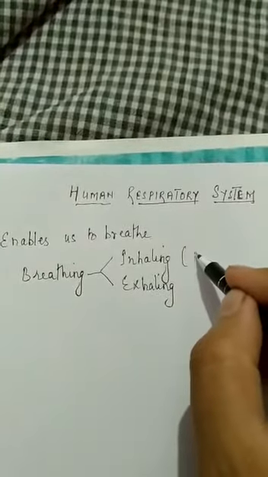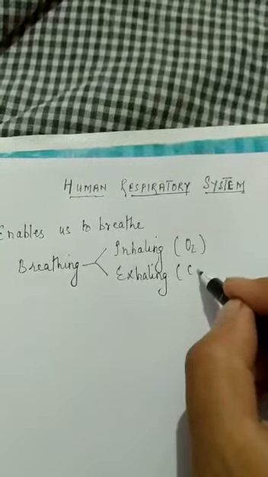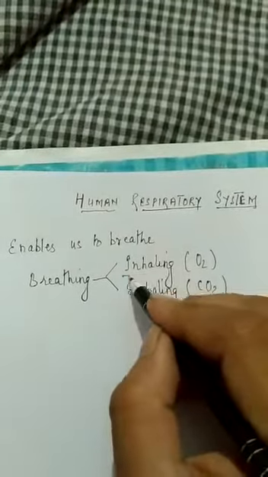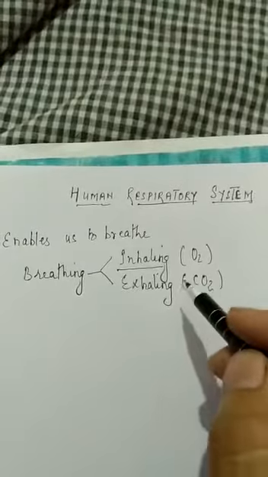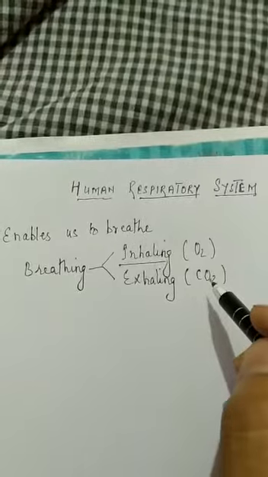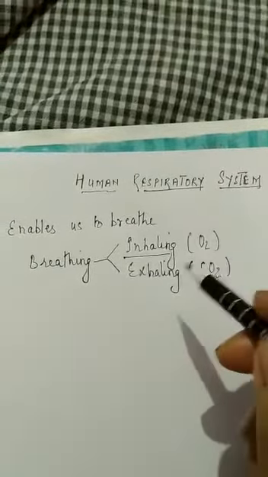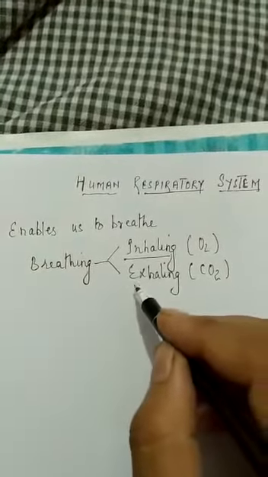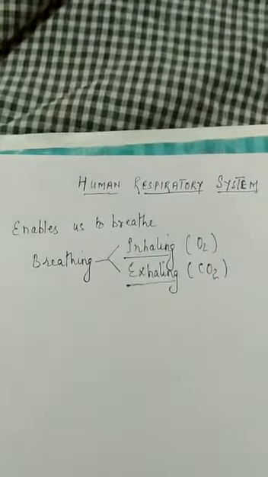Inhaling means, beta, taking in oxygen, and exhaling means releasing or giving out carbon dioxide. This carbon dioxide is actually the byproduct of the process. Already we have discussed in the respiration process that the end product of all the process is carbon dioxide.